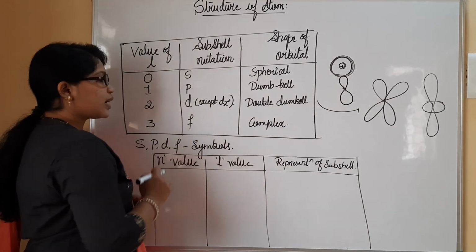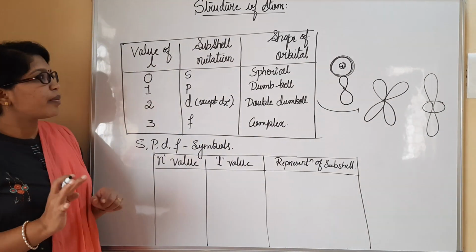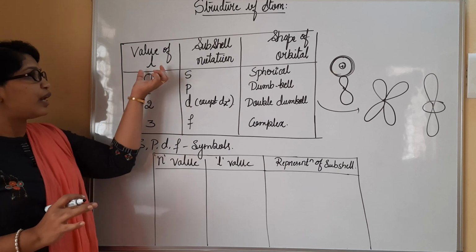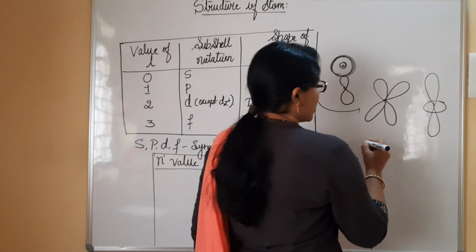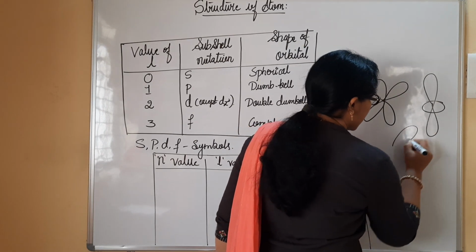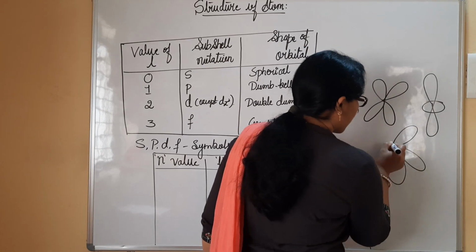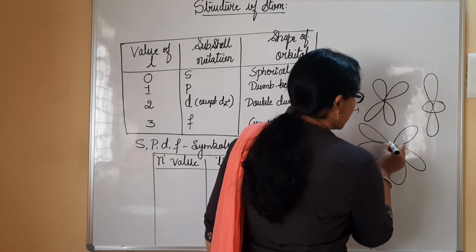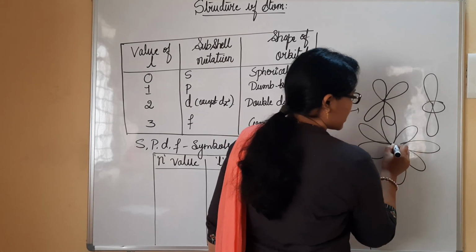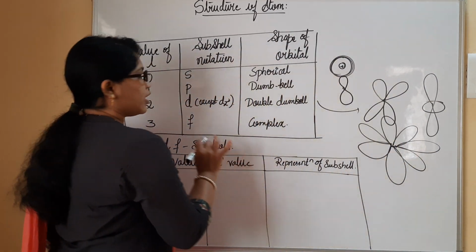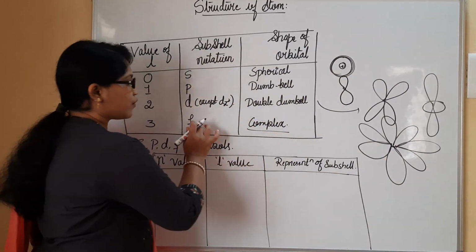Likewise, when you consider the f orbital, it generally comes with the value of L as 3. It is somehow complex in nature, generally found like this, a complex flower-like structure. There are 7 orbitals present in this complex structure. Just remember the complex structure is for f.